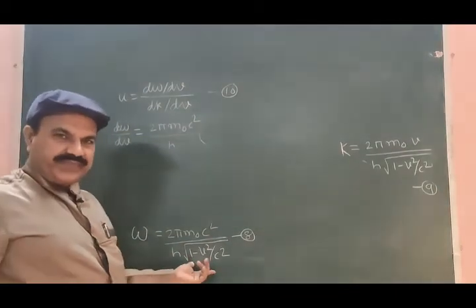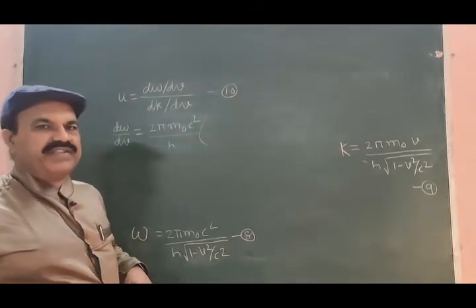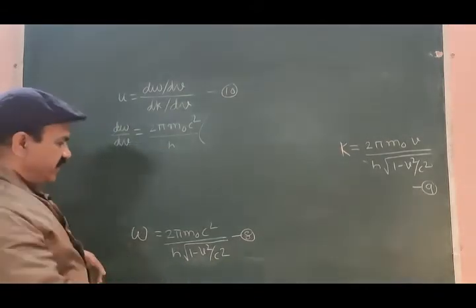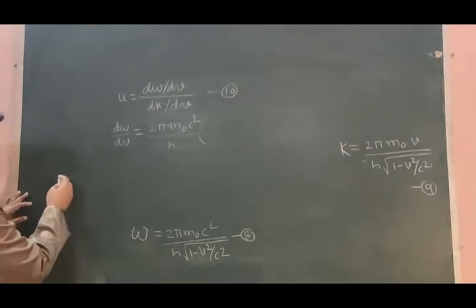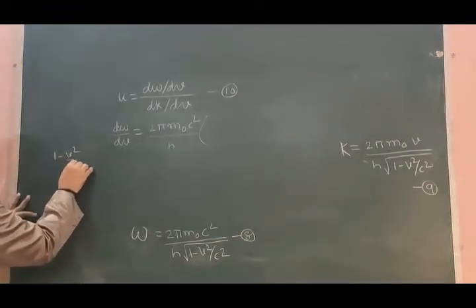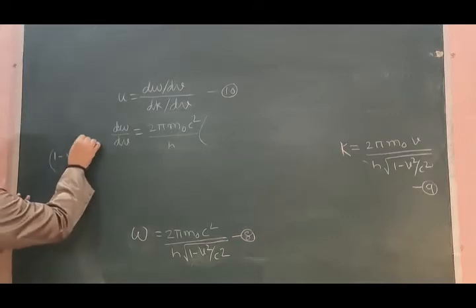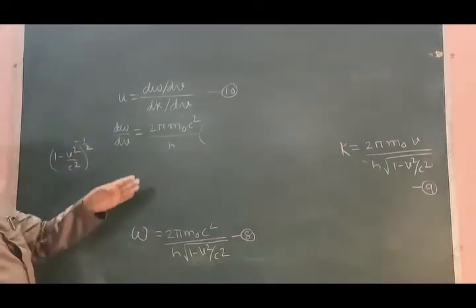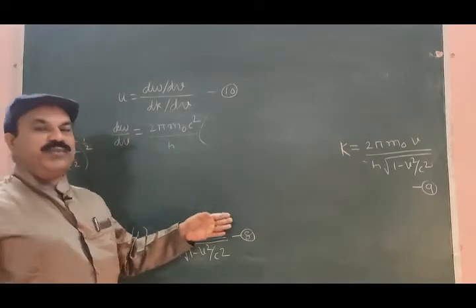Differentiate this, the square root of 1 minus v square by c square. One over the square root may be written as 1 minus v square by c square to the power minus 1 by 2 when I take it to the numerator.